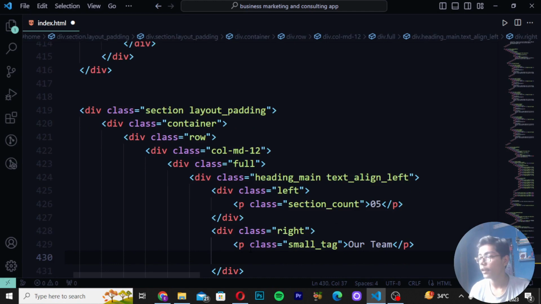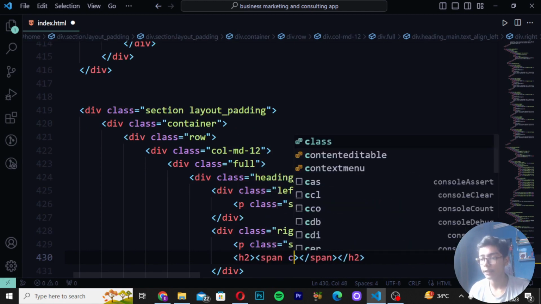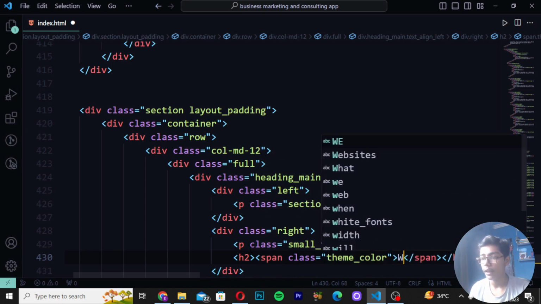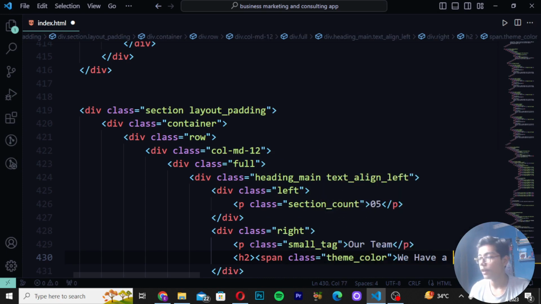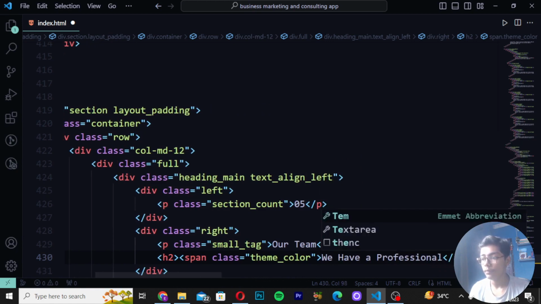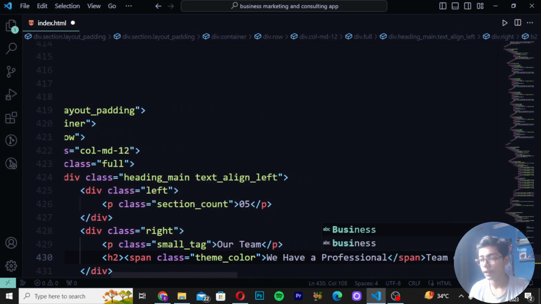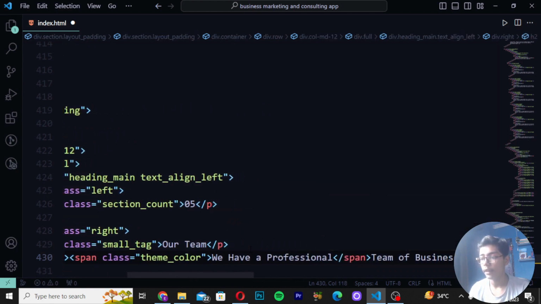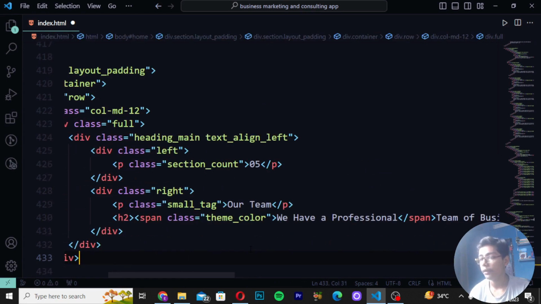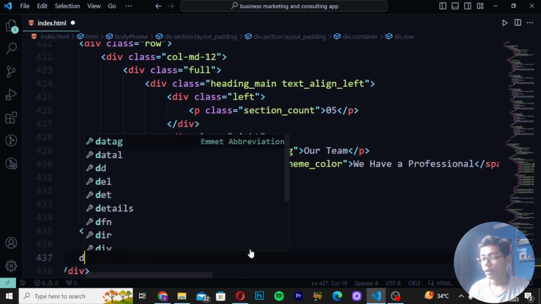Then move down and then write here h2 span. Then here I will be creating the class which will be as theme color. So here I will be writing that, and I will be now writing here we have a professional team of business analysts, like this. Now you have to just move down after the 5 divs here.